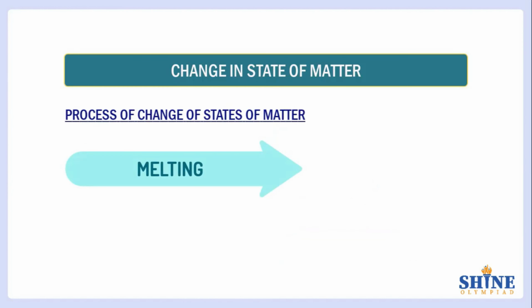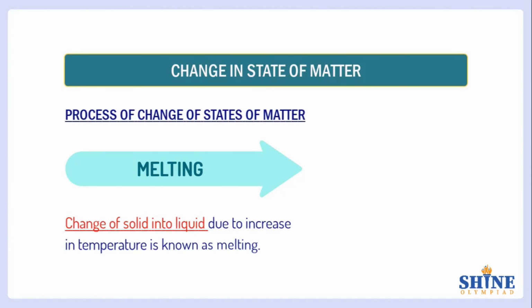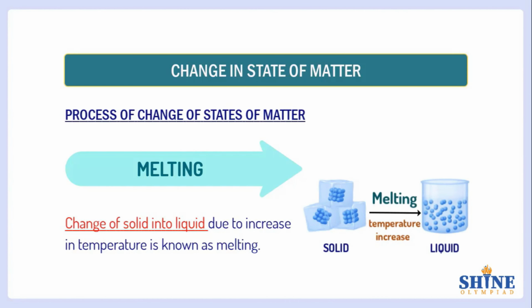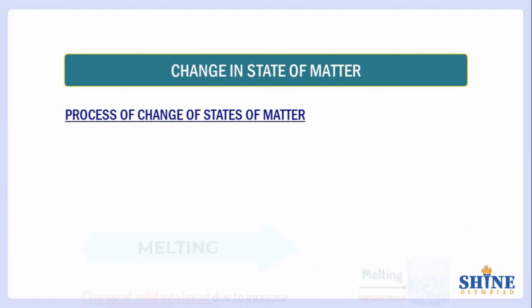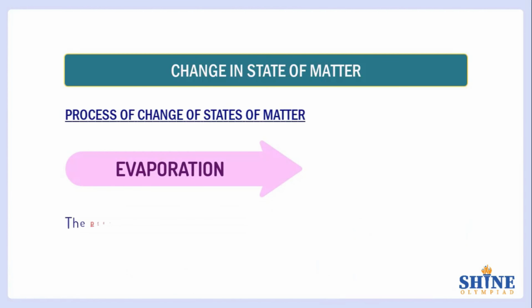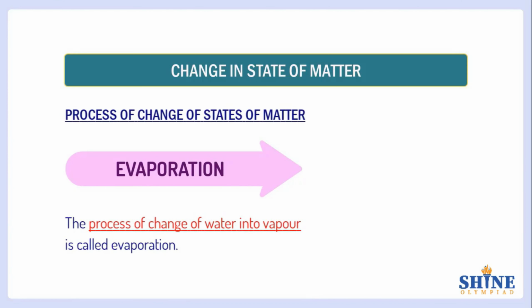Process of change of states of matter. Melting. Change of solid into liquid due to increase in temperature is known as melting. Evaporation. The process of change of water into vapor is called evaporation.